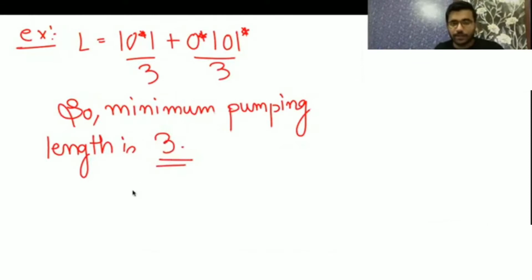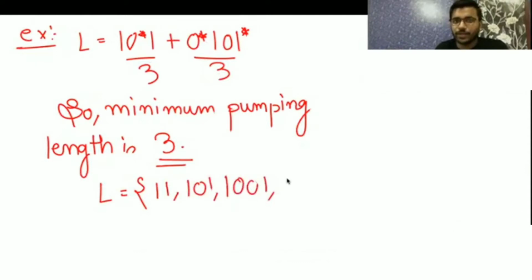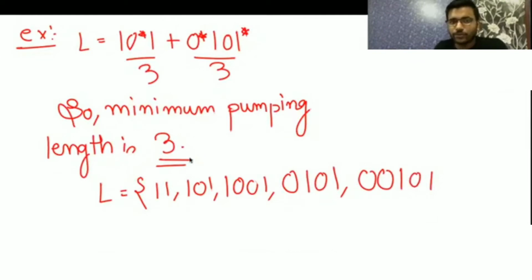If you forget the formula, there is a simple method. You just write whatever strings are in the language, like 1, 11, 101, 1001, 0101, 00101. You consider it as one language, write the strings, and then apply the logic to find it.